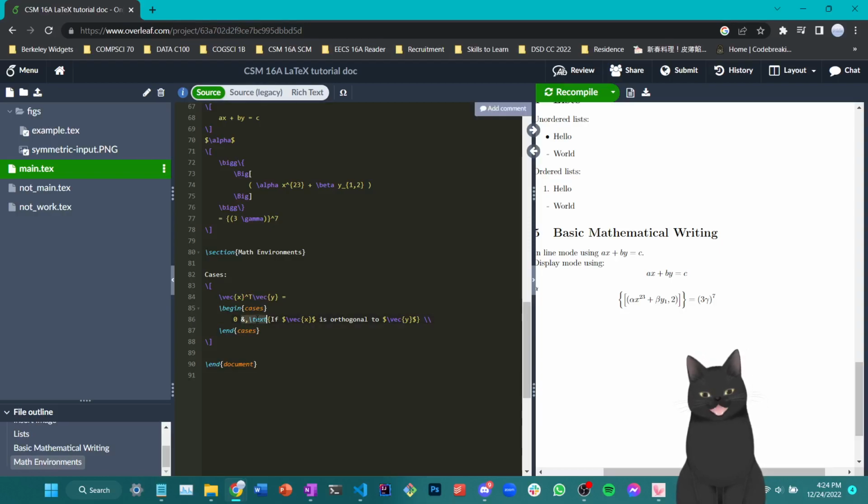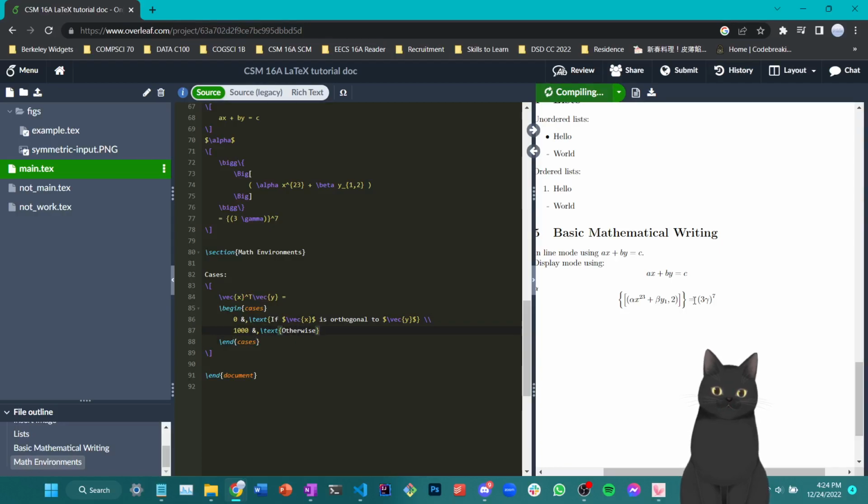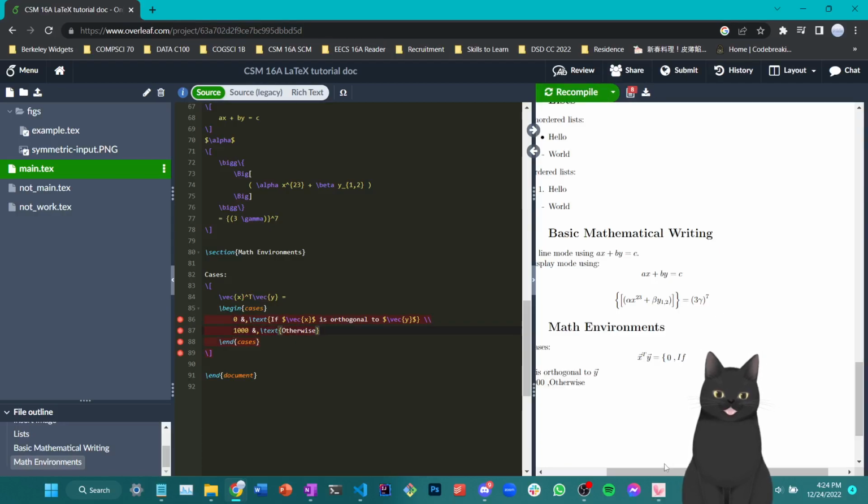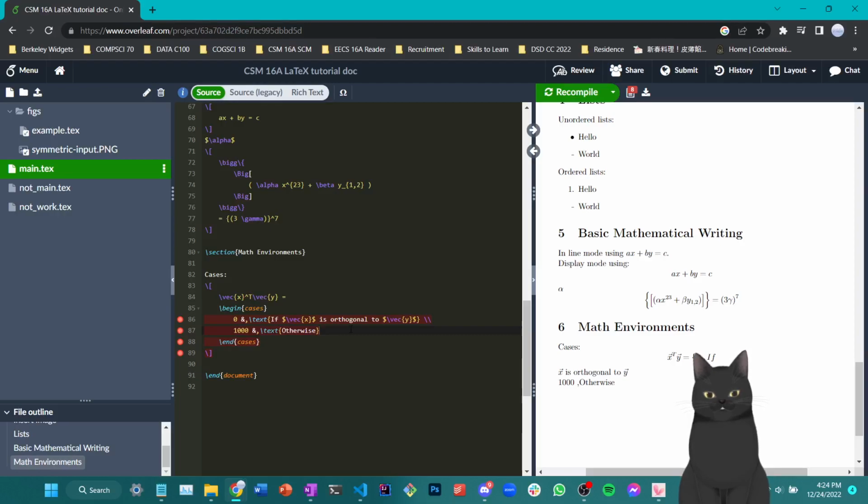Comma is just comma. This backslash text here is how you use plain text mode when you're already in math mode. And then as you can see, this entire text is switched into plain text mode, which is why I use the $ sign here again to switch into math mode from text mode. Okay, let me type out the rest of the expression here to see how this overall thing shows graphically. The double backslash here is a way to indicate I'm going into a new line in this cases. Right, let's see how it works out, which it doesn't.